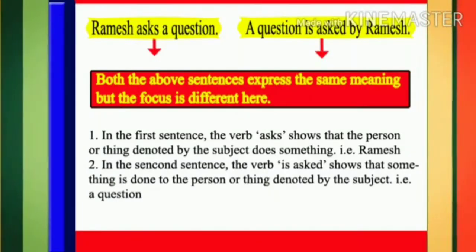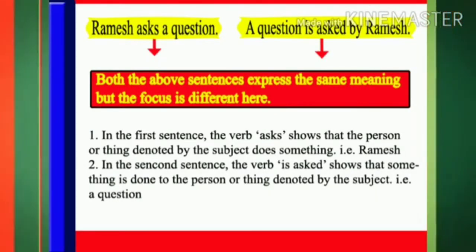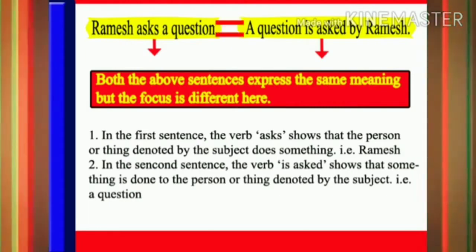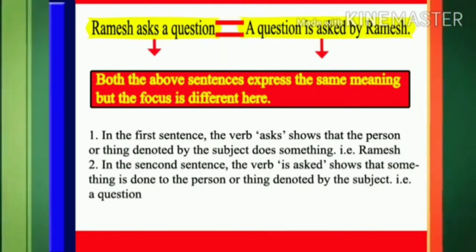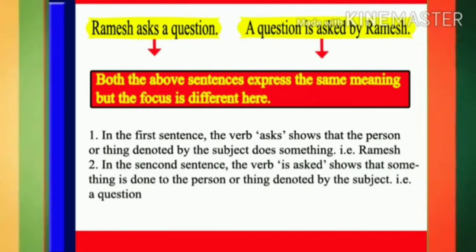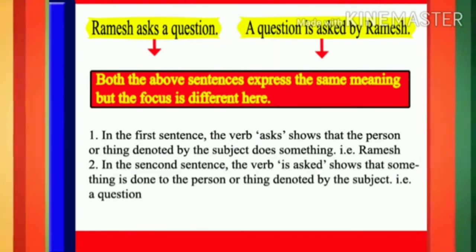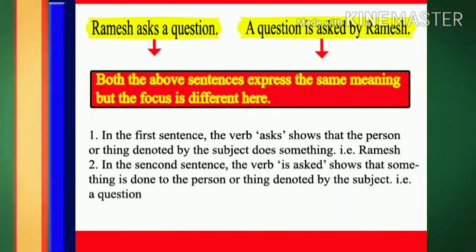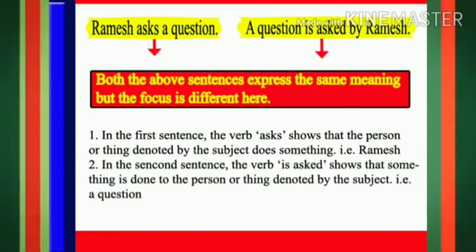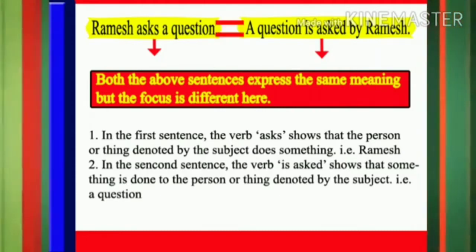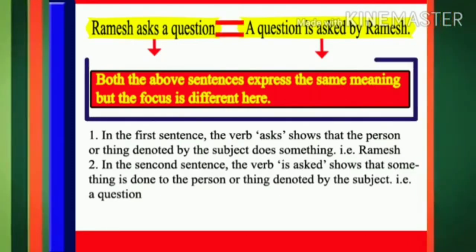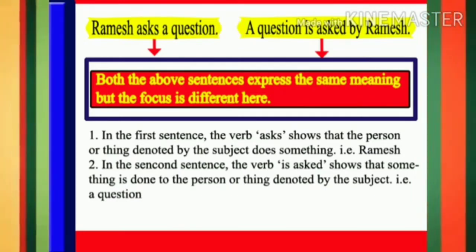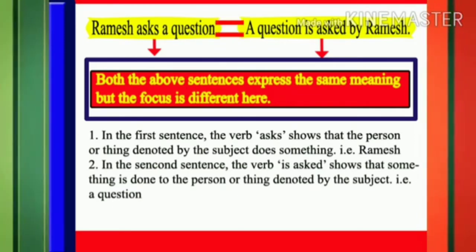Students, both the sentences, though apparently and structurally seem to be different, but the meaning is similar. The first sentence begins with Ramesh and ends with a question, whereas the second sentence begins with the expression a question and ends with Ramesh. In other words, both the above sentences express the same meaning, but the focus is different here.